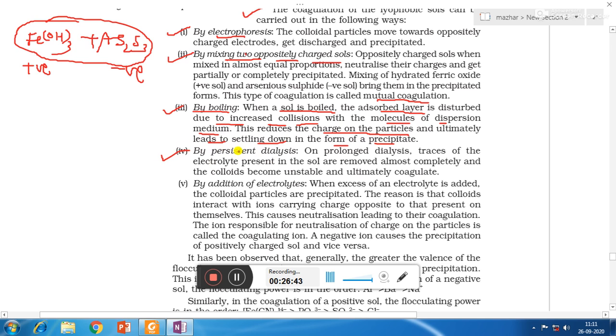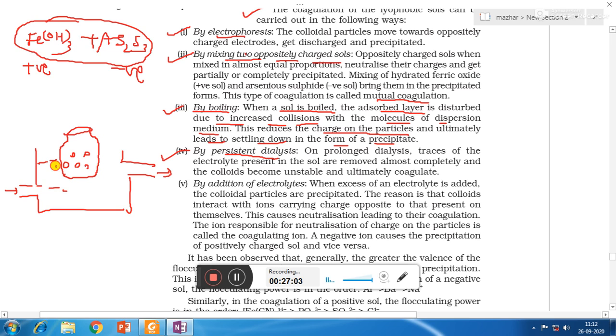Number 4 is by persistent dialysis. In dialysis we have seen that water is passed through a trough from the lower end and water exits from the higher end, and we are putting a special type of membrane in which the colloidal particles are kept, and water is continuously entering and exiting from the colloidal sol through the membrane. So in that case what happens? We are removing excess of electrolyte from the colloidal sol.